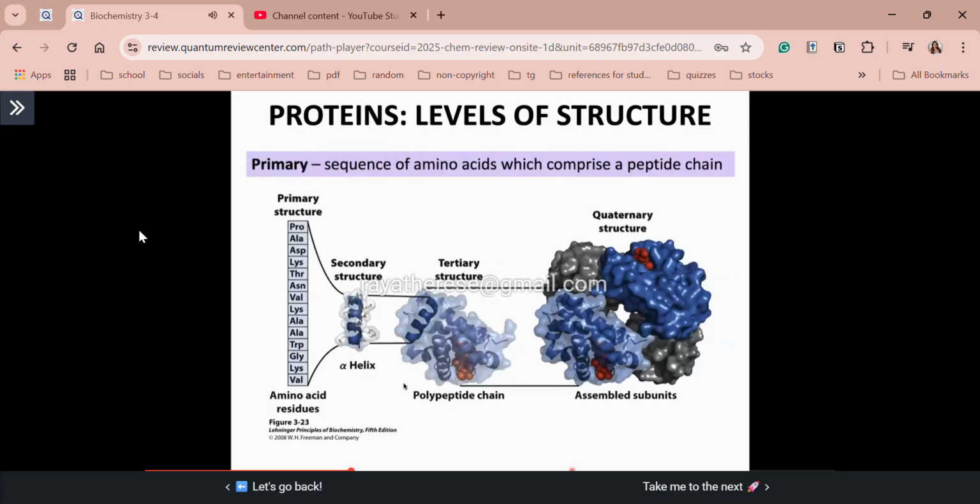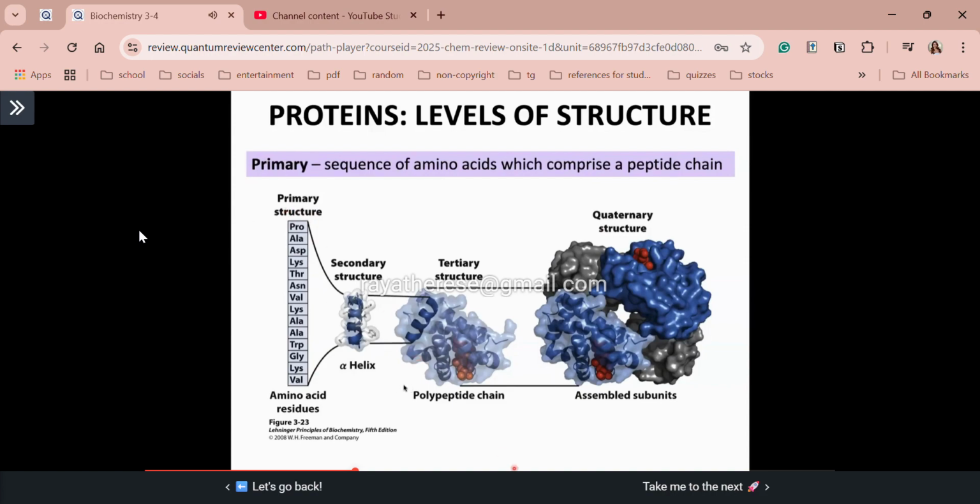So starting with primary, so actually class, this is just the sequence or the building block sequence of your amino acids. And of course, the bond that joins these amino acids are your peptide bonds. So this is an example of the primary structure of your proteins. Okay, so this comprise a peptide or a polypeptide chain. So as you can see class, linear lang siya. So we linearized it in order to easily visualize the primary structure. Okay, so now let's proceed with the secondary structure.